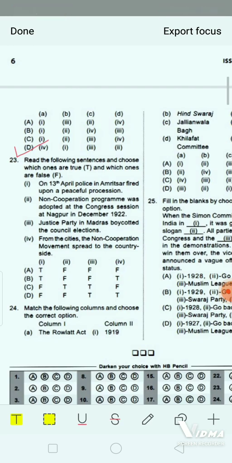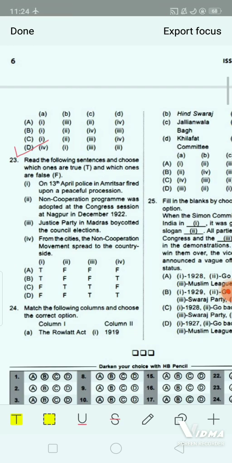Now here options are given. You have to choose. First option, number 1 is true, number 2 is false, number 3 is false, number 4 is false. In option B, number 1 is true, number 2 is false, number 3 is false and number 4 is true.